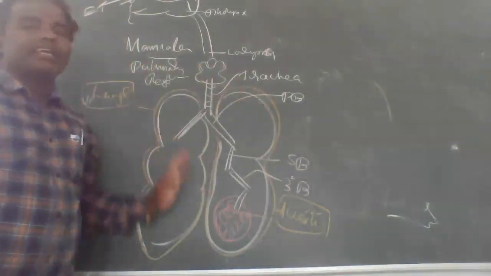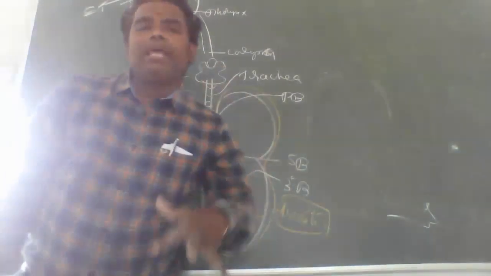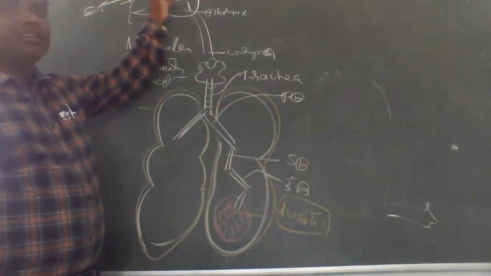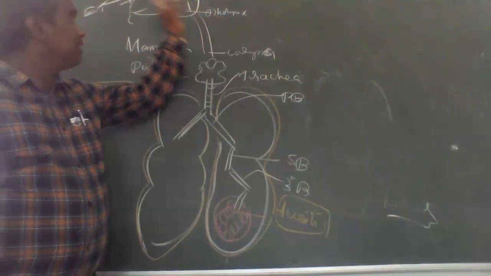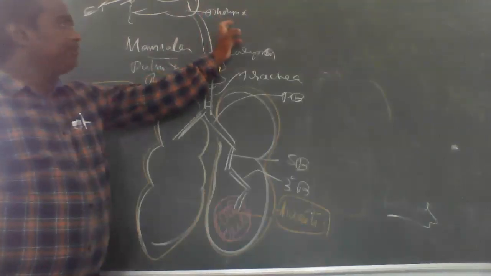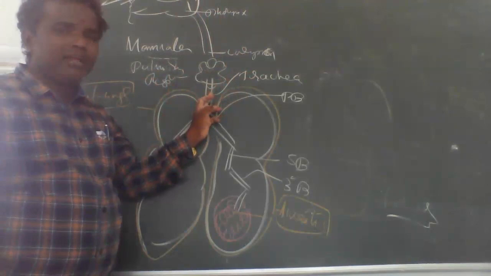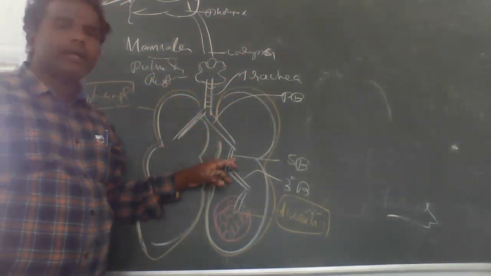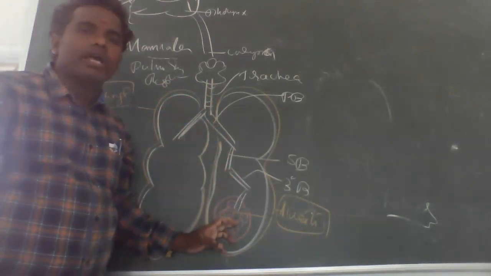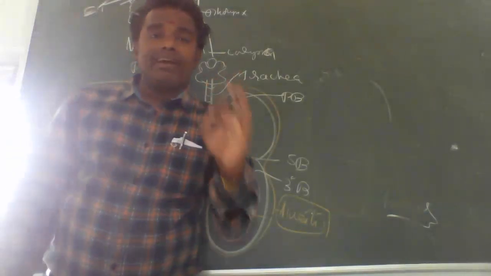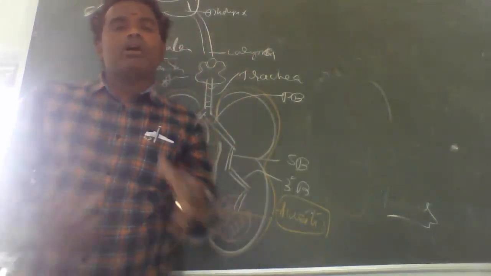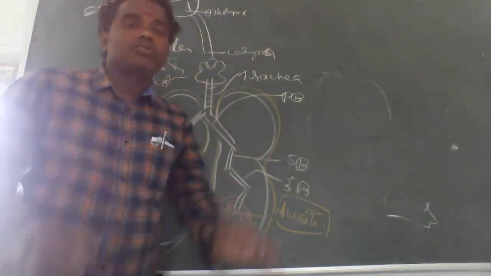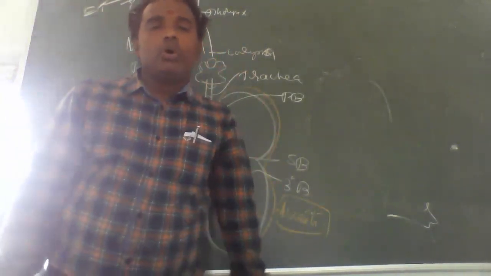So these are all the respiratory tract in mammals, especially in man: external nostrils, nasal cavity, pharynx, larynx, trachea, primary bronchi, secondary bronchi, tertiary bronchi, and alveoli. These are responsible for respiration in man.